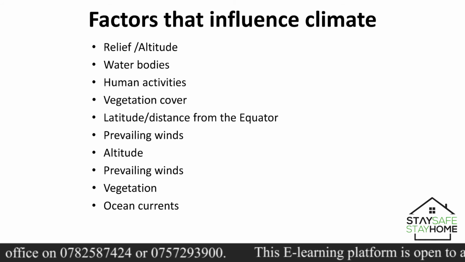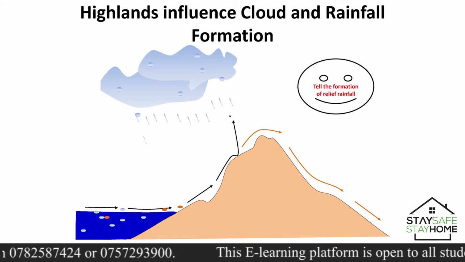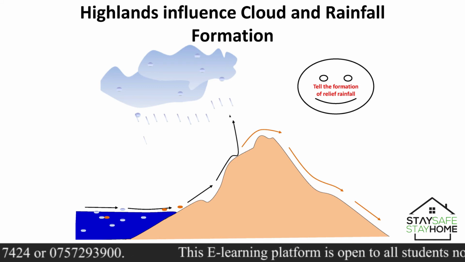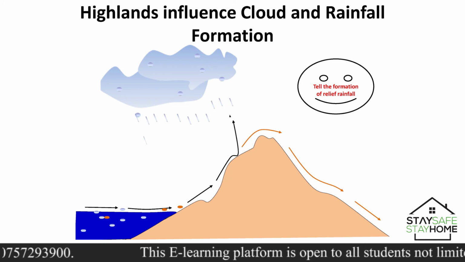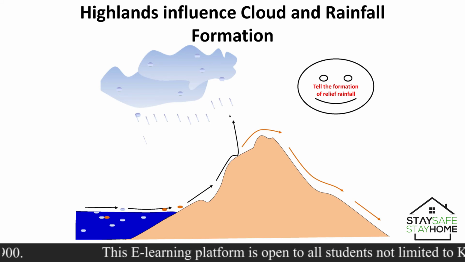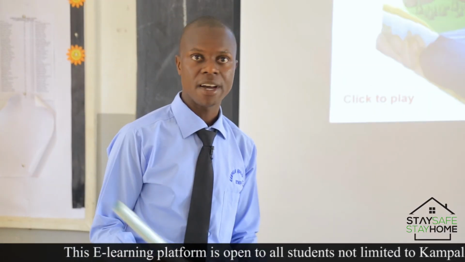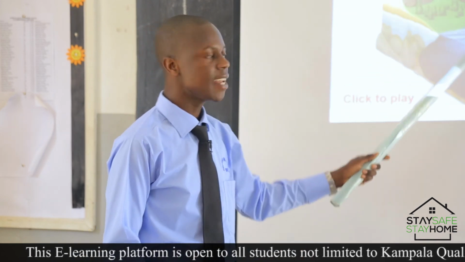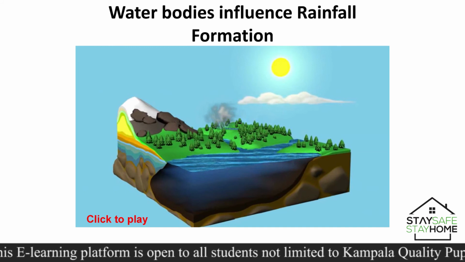And so we can have a look at some of the pictures. You can see highlands influence cloud and rainfall formation. In this case, which factor do you think is causing this rainfall here? Which factor is determining the rainfall pattern or the climate of this area? Basing on this, this is a mountain, so we are looking at relief or altitude. We can proceed to look at some other pictures, okay? The water bodies: when the sun hits the water body, it promotes evaporation, and through that we can get rainfall.